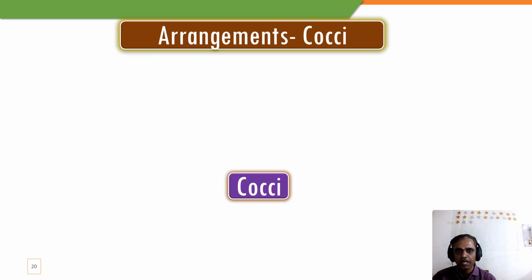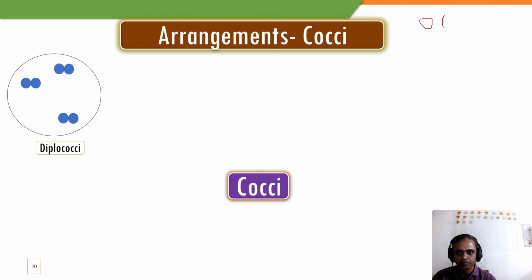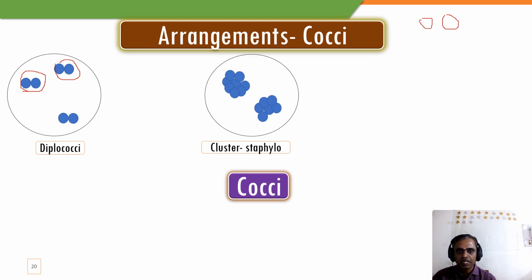Now we'll study arrangement of the bacteria. Arrangement of the cocci. We know what is cocci. Cocci means it is the round shape. And if the cocci are arranged in doubles, that means 2 cocci arranged together, it is known as diplococci. Pneumococcus is an example of diplococci. And cluster shape means many cocci arranged like a grape or arranged like a group or cluster.